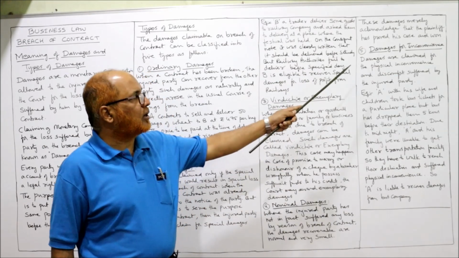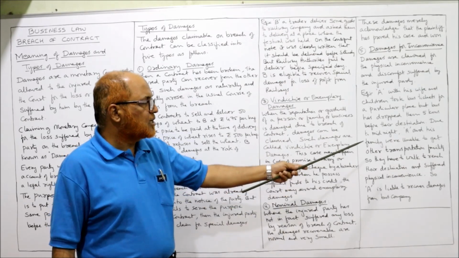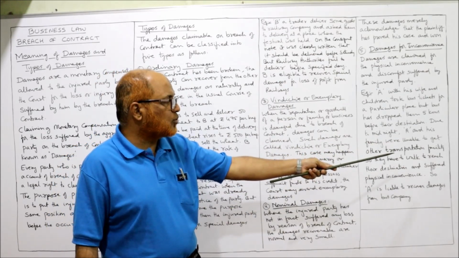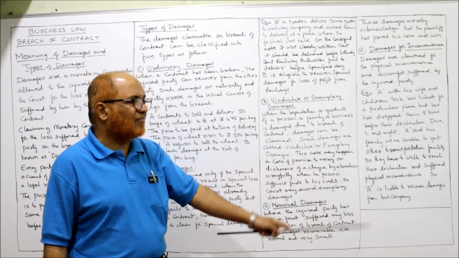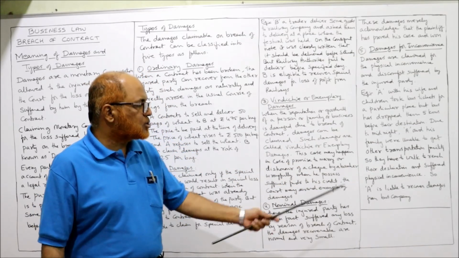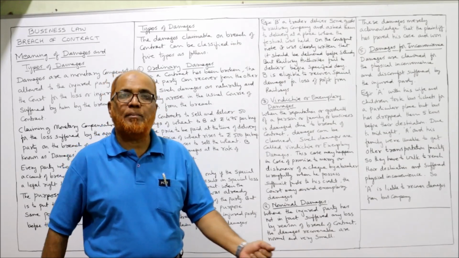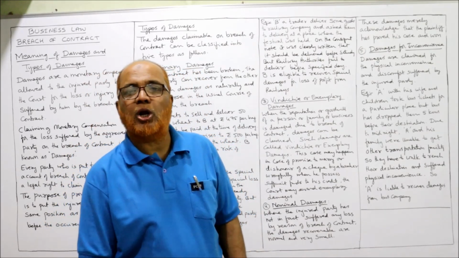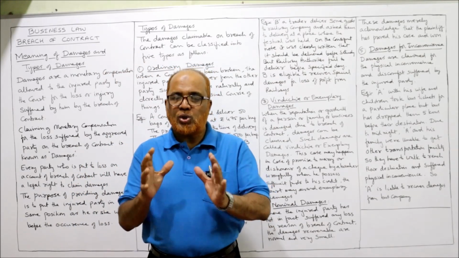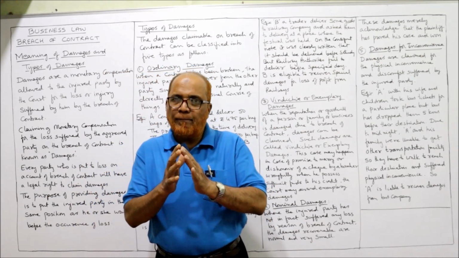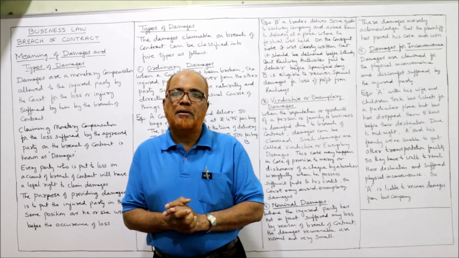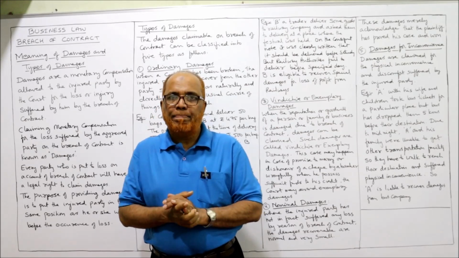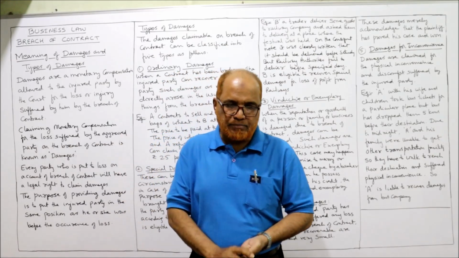These damages are called damages for inconvenience. Here A and his family were unable to find other transportation, so they had to walk to reach the destination and suffered physical inconvenience. So A is entitled to recover damages from the bus company. These are called damages for inconvenience or discomfort. So I have completed the topic of breach of contract, meaning, the remedies available, what damages are and the different types of damages.